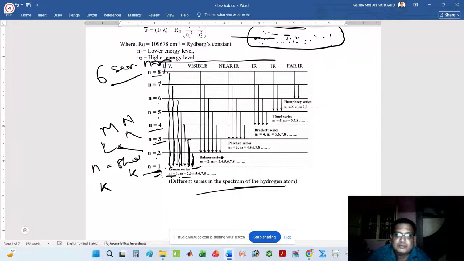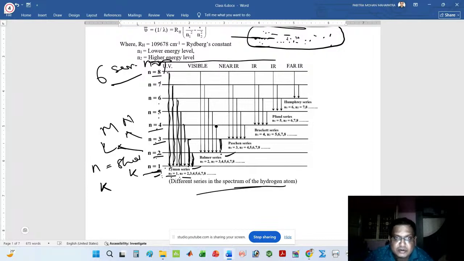Next, we come to the Balmer series. In the Balmer series, the ground state is n equals 2. That means all rays come to the L shell, that is n equals 2. Look at that, I have already drawn it. This is the first ray, which comes from n equals 3 to n equals 2.